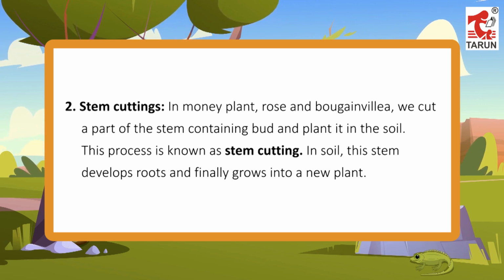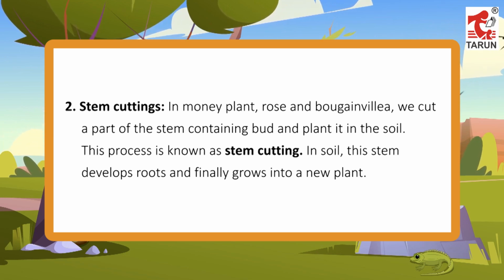2. Stem cuttings. In money plant, rose and bougainvillea, we cut a part of the stem containing a bud and plant it in the soil. This process is known as stem cutting. In the soil, this stem develops roots and finally grows into a new plant.